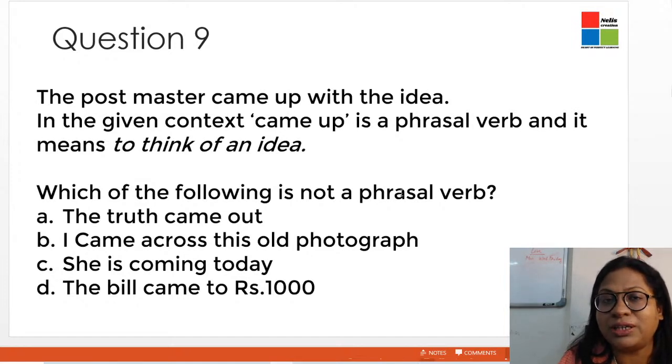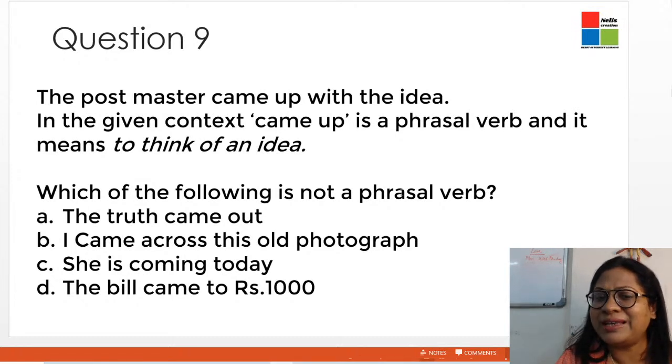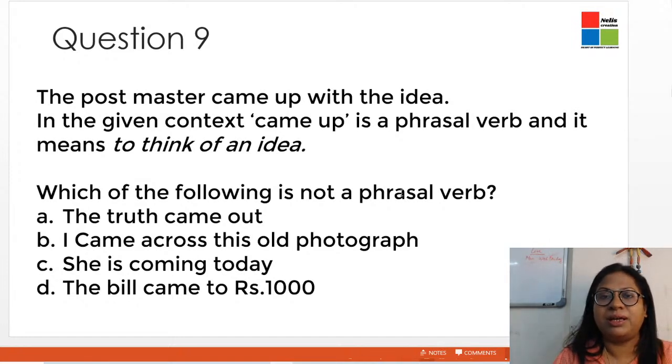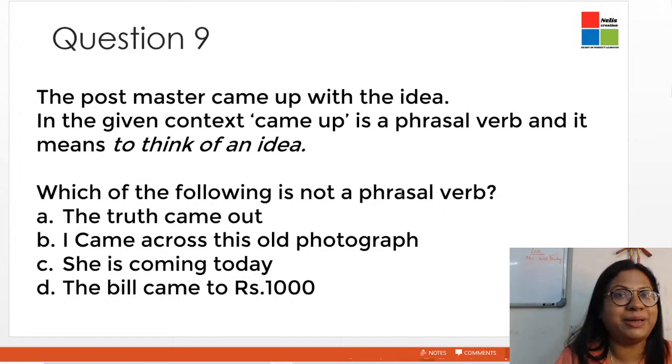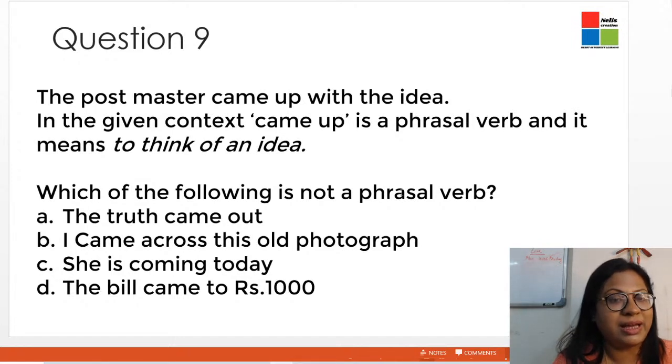So this is the meaning of the phrasal verb came across. She is coming today. Is coming. Is it a phrasal verb? No. And the last one, the bill came to rupees 1000. Came to, again, is a phrasal verb and it means it added up to. The bill added up to 1000. So therefore, the third option is not a phrasal verb. And the rest of the 3 options are phrasal verbs.